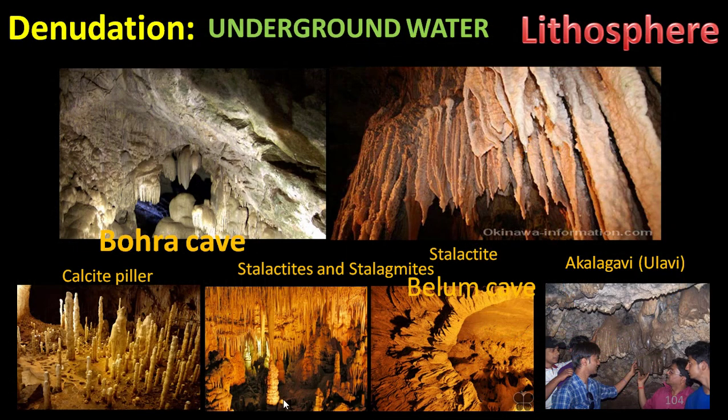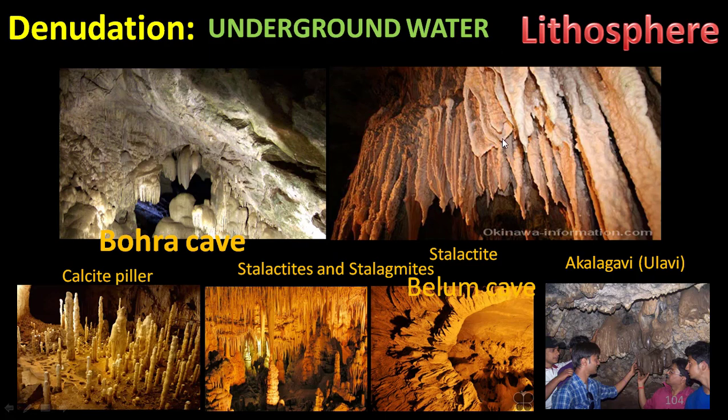Here are some other pictures like Bora cave, an example of a calcite pillar, and Belum cave, examples for stalactites and stalagmites.